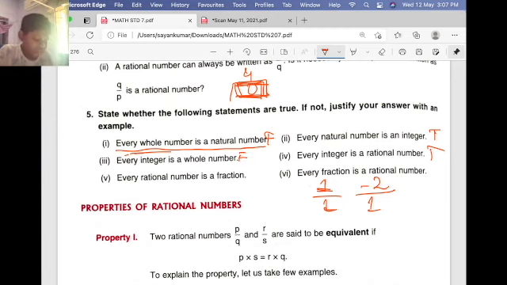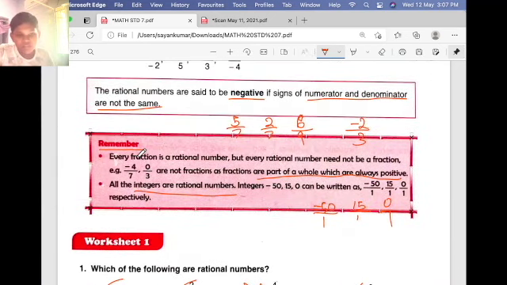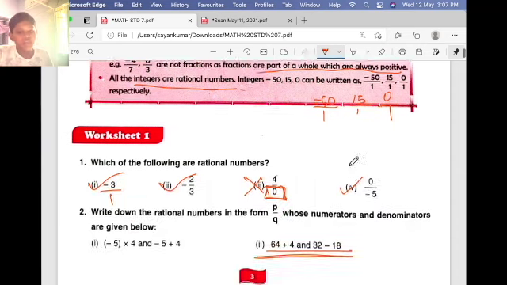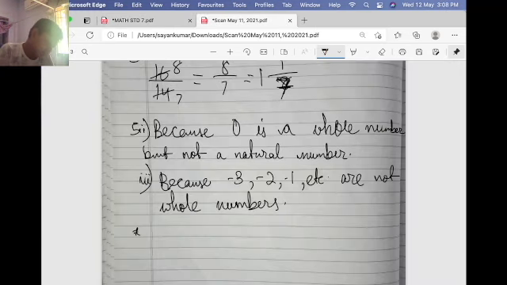Every rational number is a fraction. Remember this statement. Every fraction is a rational number, but every rational number need not be a fraction. Every rational number is not a fraction. Why? Because fractions are whole numbers.